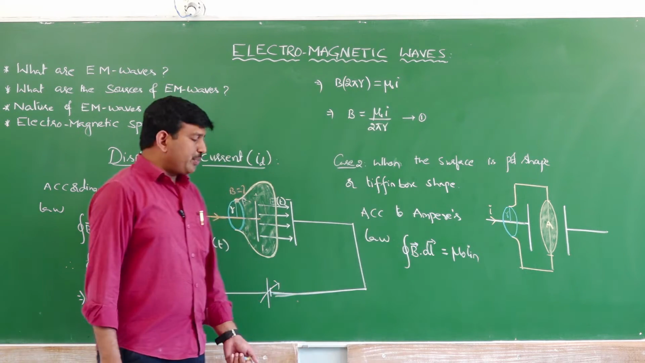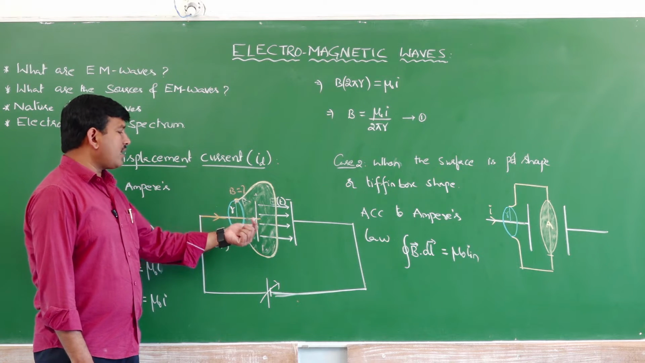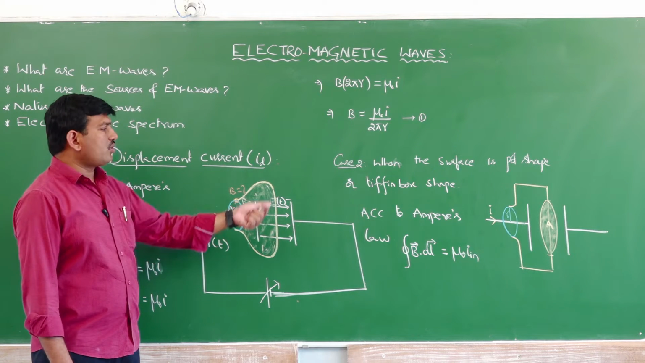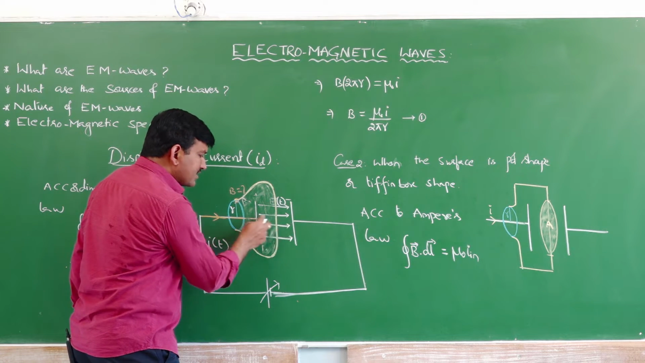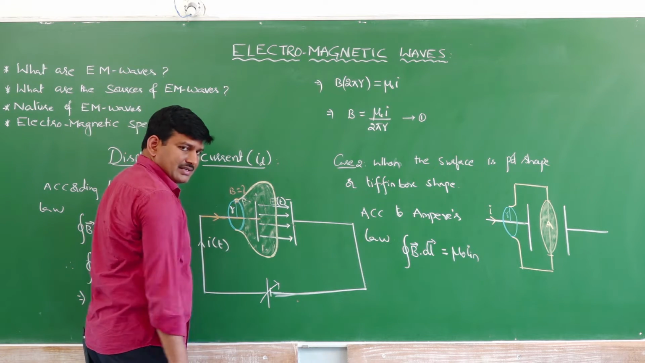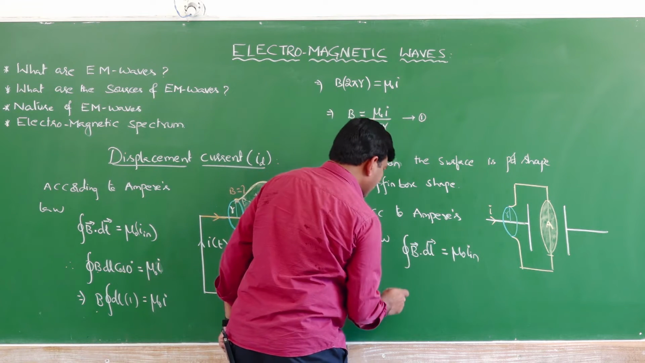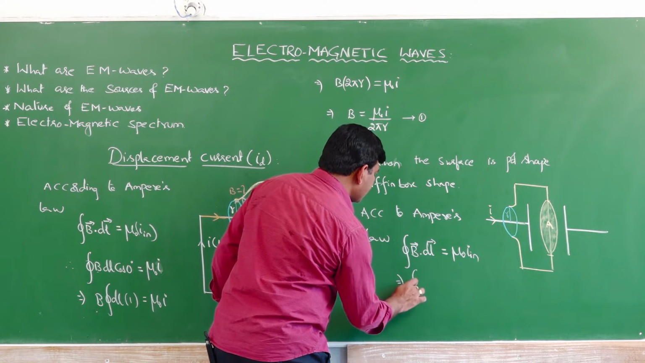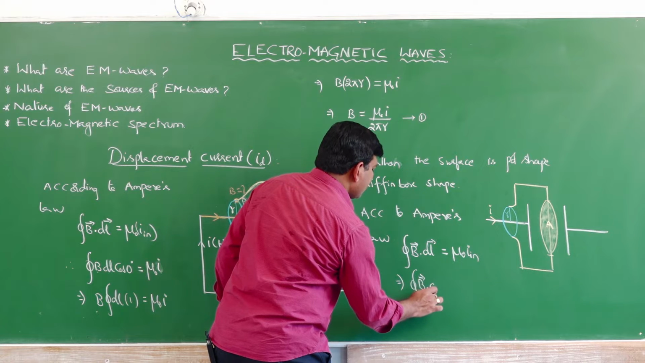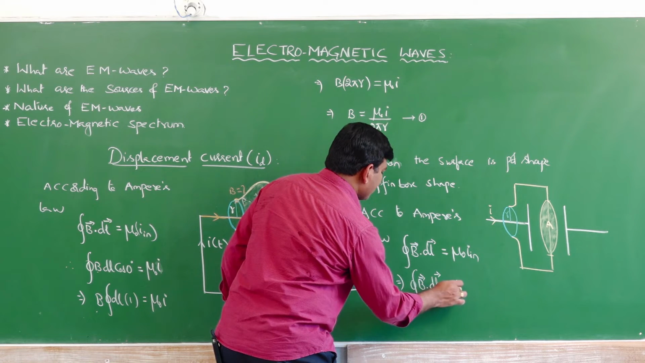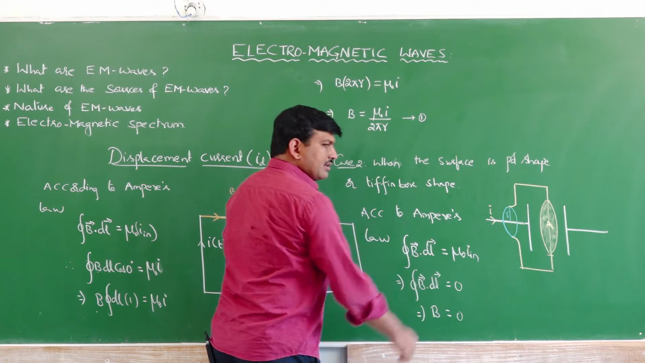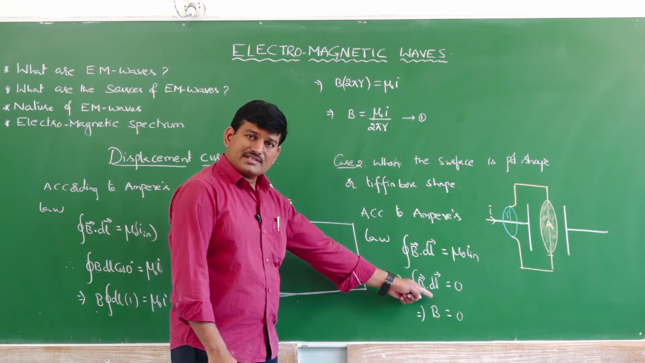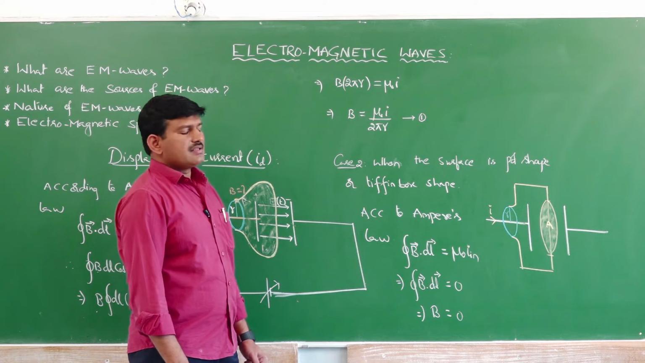And here pictorially we can notice that there is no current passing through this pot shape or the Tiffin box shape, because there is no current in between these two plates. You can't see any kind of current. Therefore, the current here will be 0. Then I can say that the closed integral of B bar dot dl bar is equal to 0. This implies B is equal to 0. Why? Because the line integral, the length integral, cannot be 0. Therefore, the magnetic field must be 0.